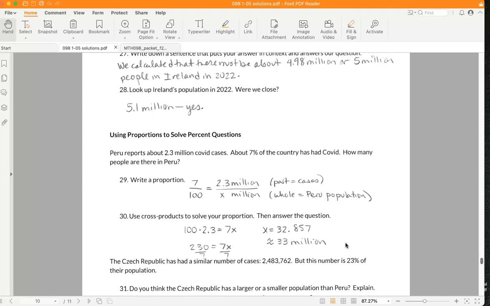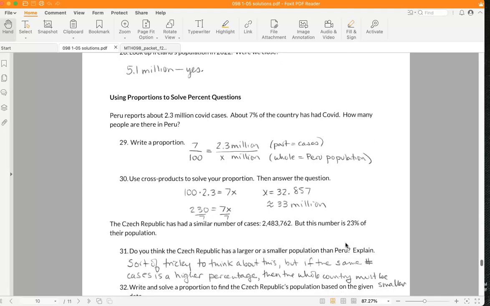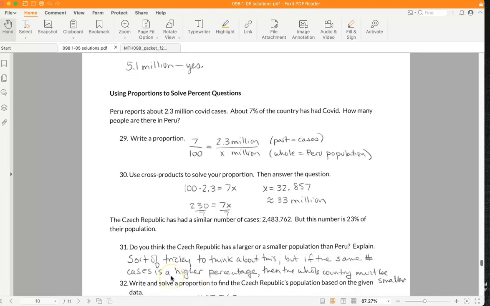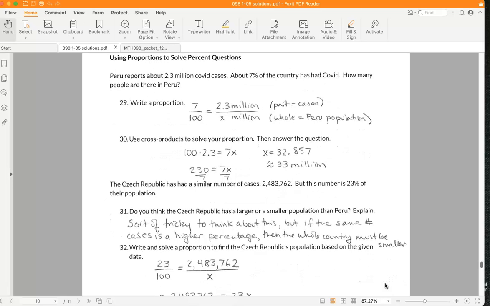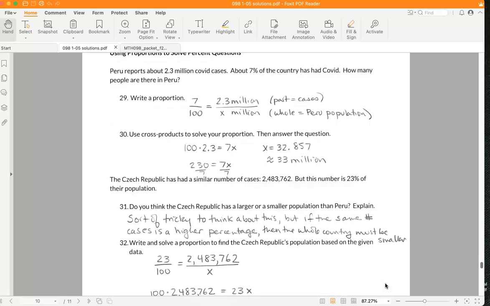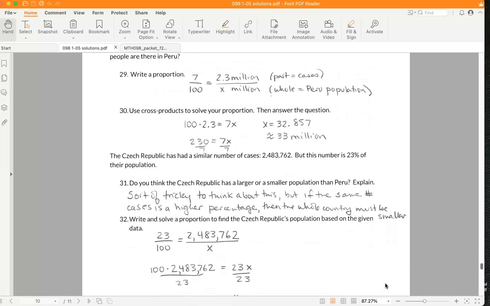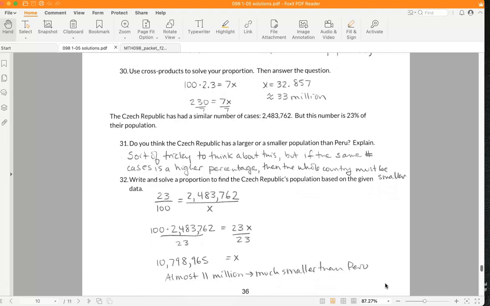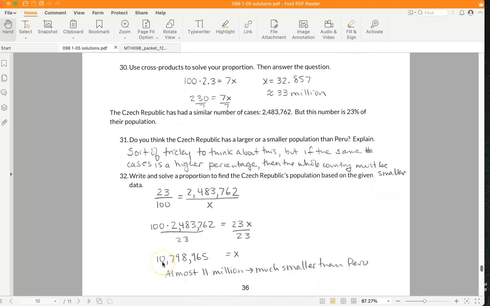You might be able to intuitively reason through this. It is a little tricky, but if the same number of cases is a higher percentage, the whole country must be smaller. So it does turn out that the Czech Republic is smaller than Peru. There's my proportion. And when I work it out, I get almost 11 million for the Czech Republic.